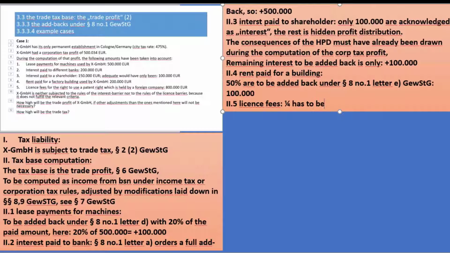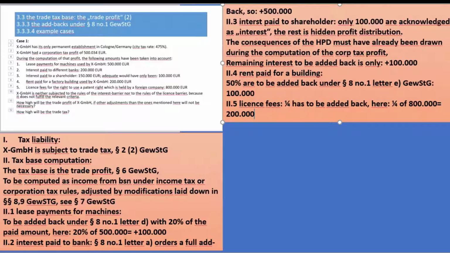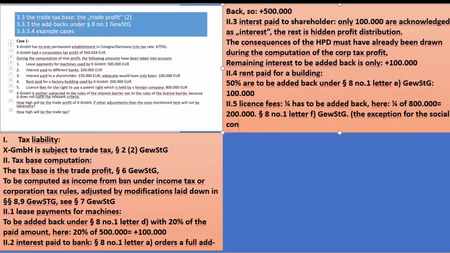2.5, the license fees: one quarter has to be added back. Here, one quarter of 800,000, that is 200,000. Paragraph 8, number 1, letter F of the Trade Tax Act. The exception for the social security contributions for artists does not apply here because a patent right is not covered by a social security system for artists.